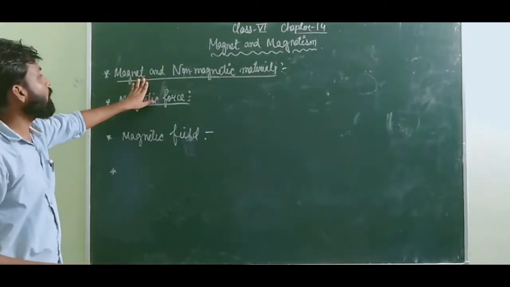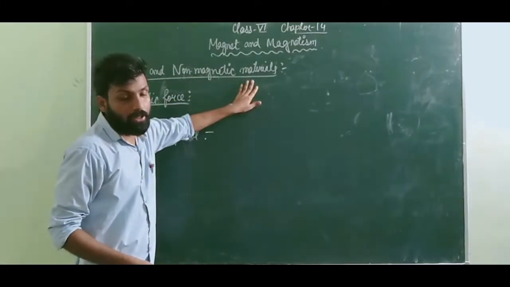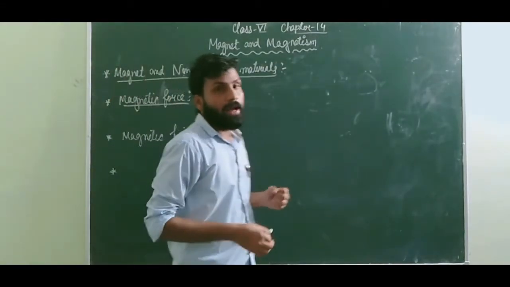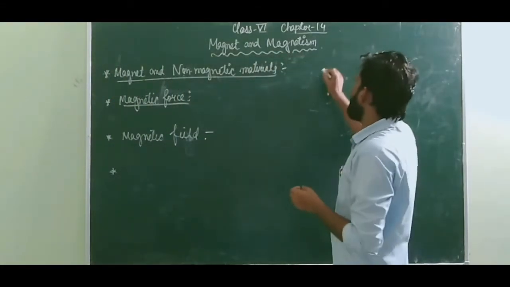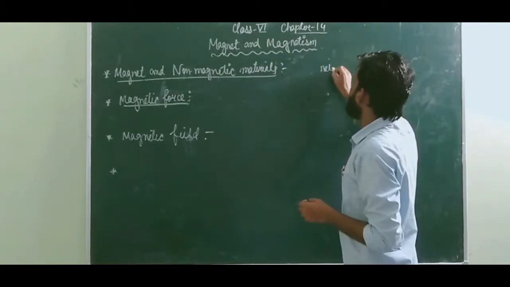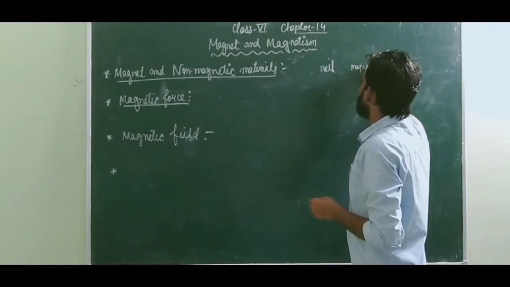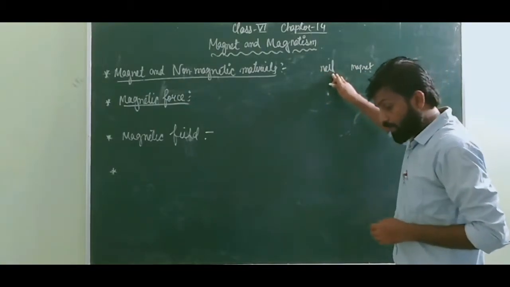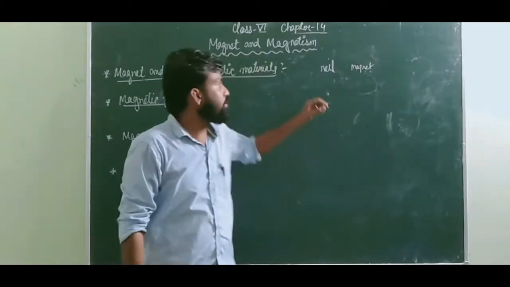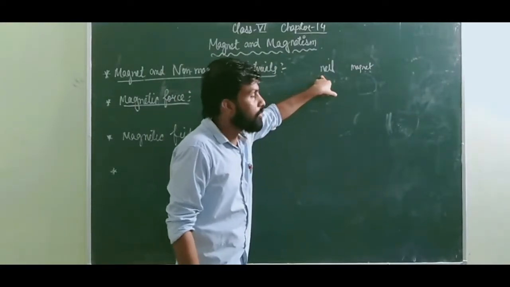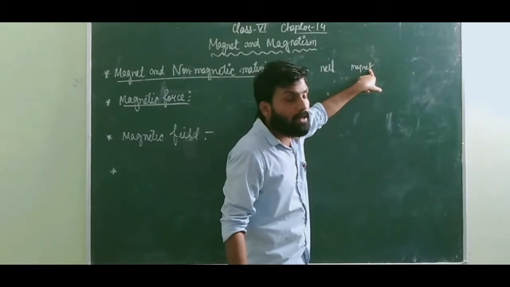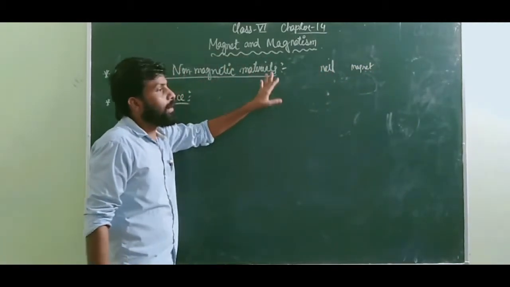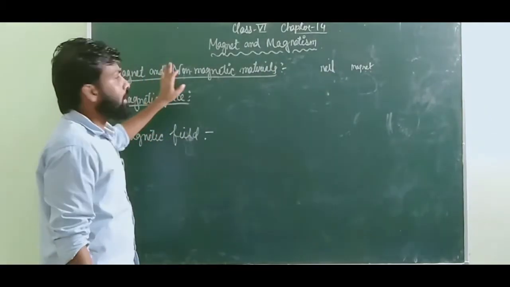First of all we have to know magnetic and non-magnetic materials. Now see, the materials which can attract a magnet. Suppose I bring one nail and one magnet. This magnet is going to attract this particular nail. This means this nail is a magnetic material because it can be attracted by the magnet. So those substances which can be attracted by a magnet are known as magnetic materials.